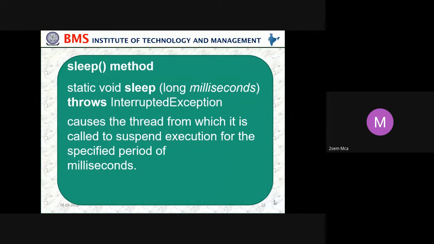Then the sleep method. When we want some values from the keyboard, then we wait; the process has to wait. In that case, we use a sleep method. It is declared as static void sleep, and it works for some milliseconds. It throws InterruptedException and causes the thread from which it is called to suspend execution for the specified period of milliseconds.